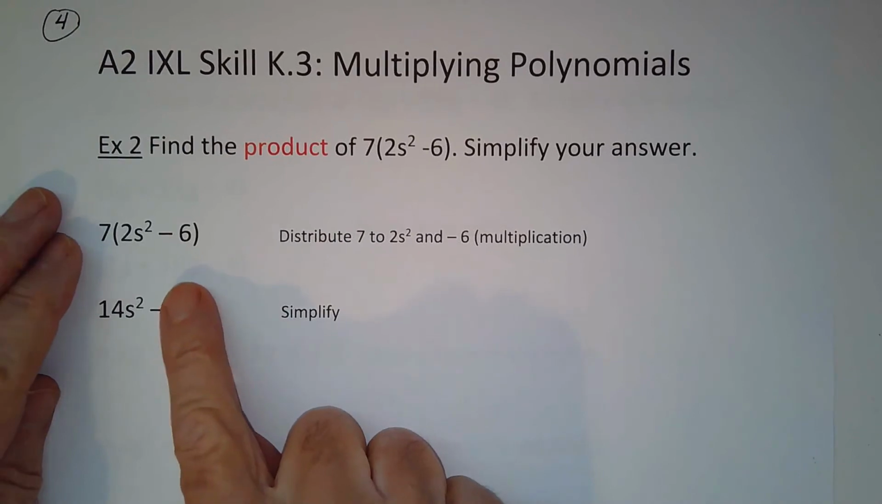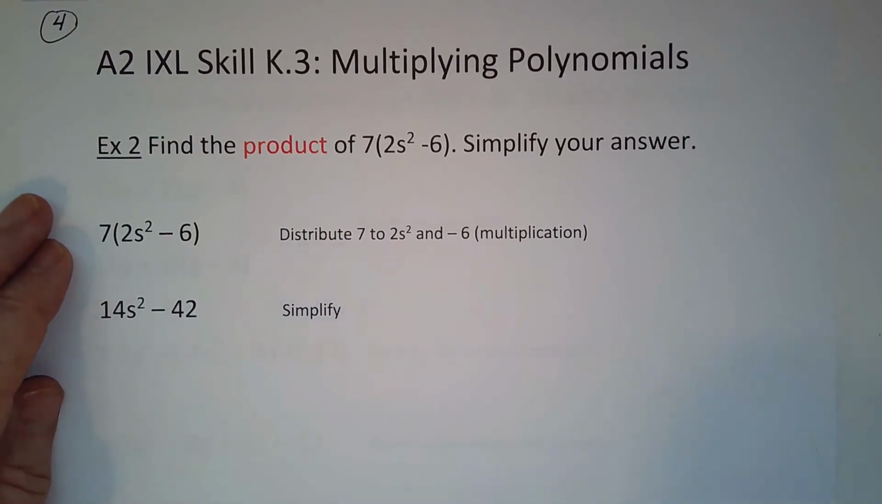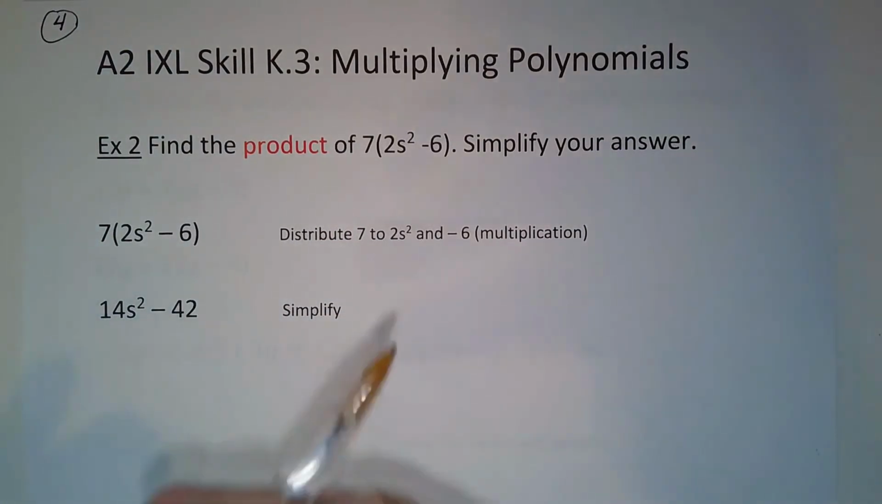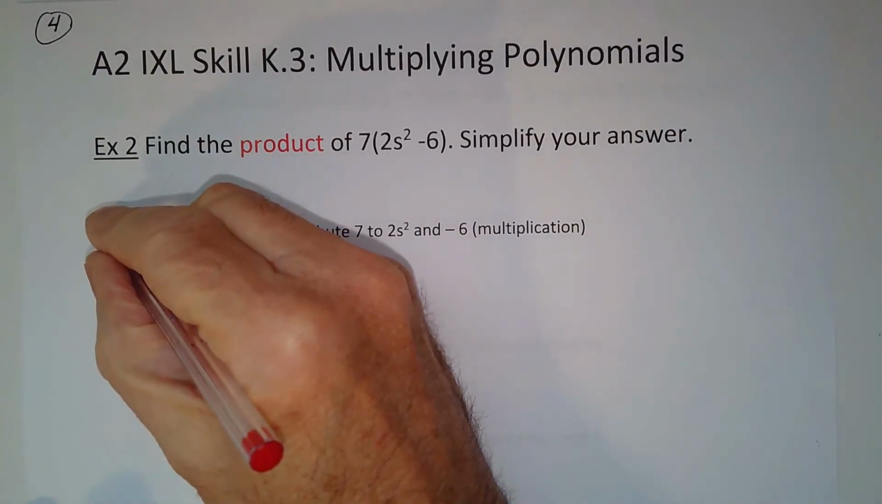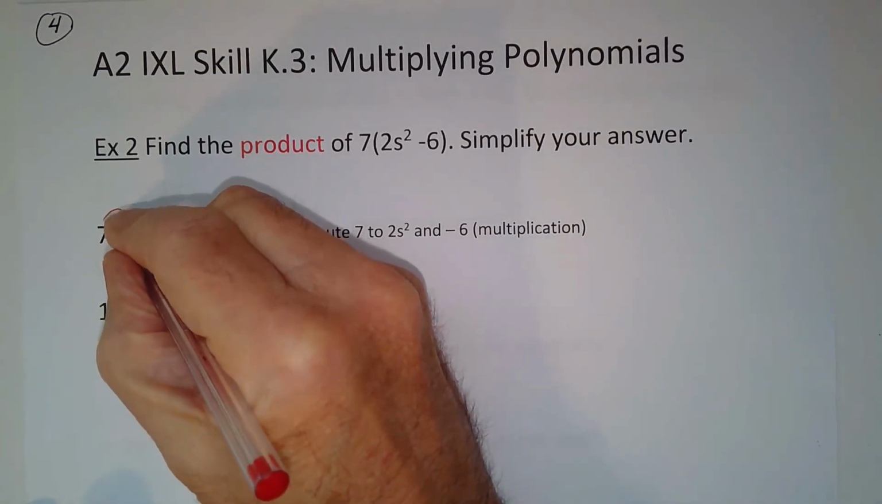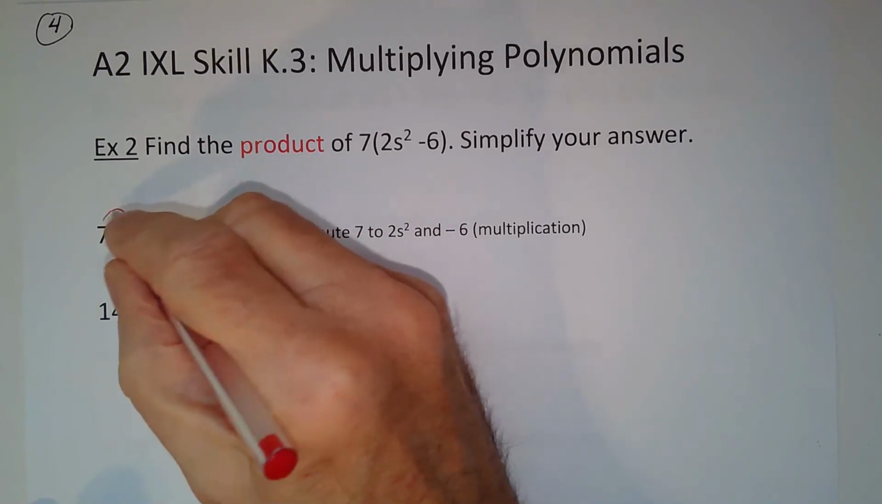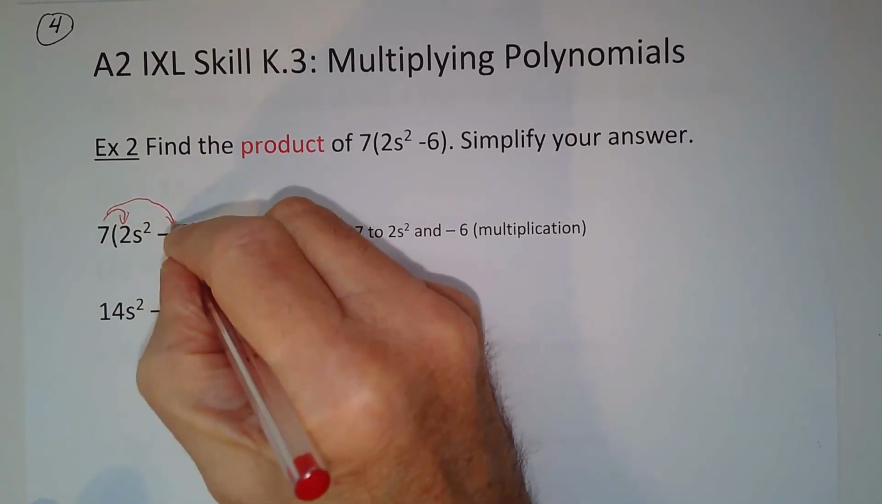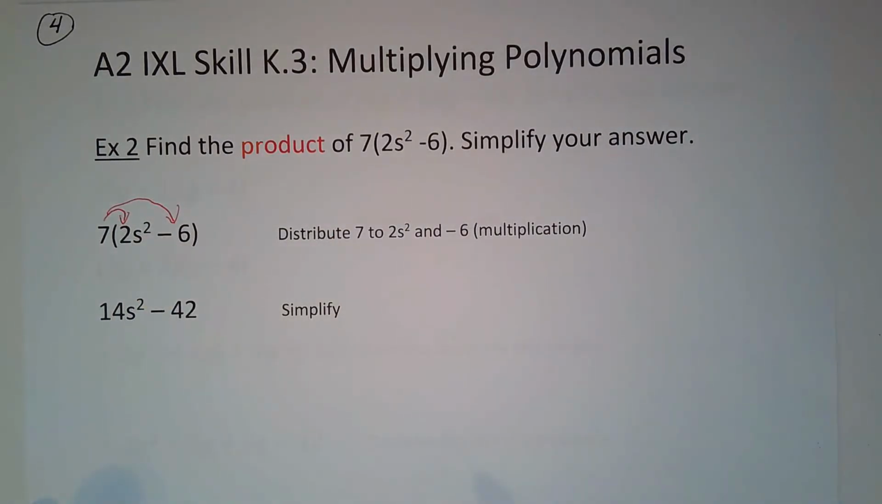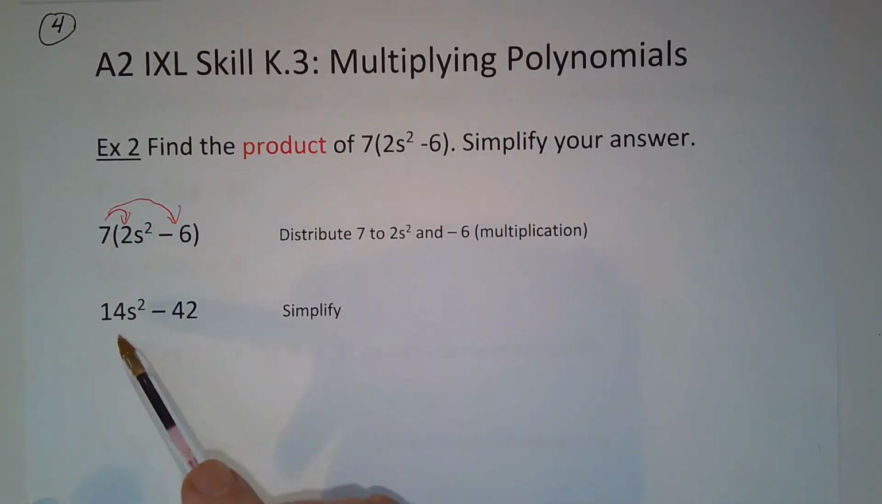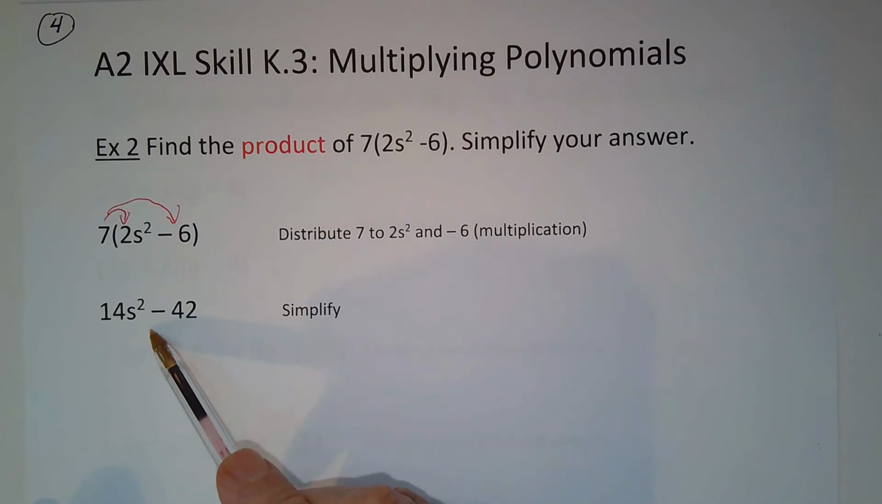So here we have it over here. We're going to distribute. So remember what distribute looks like. You're going to multiply the 7 to the 2, and then the s squared comes along, and you're going to multiply the 7 to the negative 6. So 7 times 2 is 14, the s squared comes along.